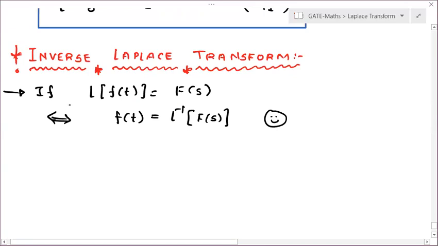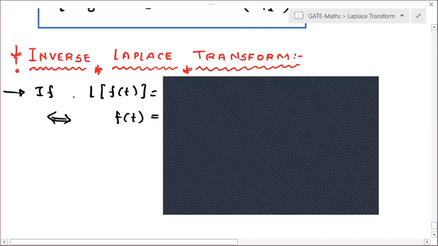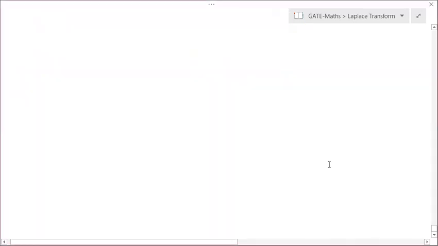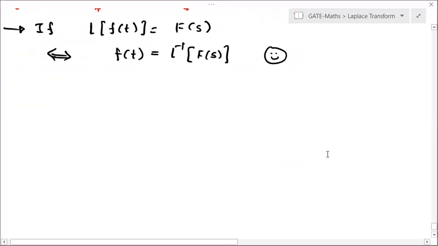Now let us start solving questions based on that. First, you can expect simple types of questions, and how you can solve them. For that, I will give you the formulas for Laplace inverse in comparison with the formulas of Laplace. Let us leave some space here for the formulas for Laplace inverse. Then we will see each and every property and a few new properties as well.